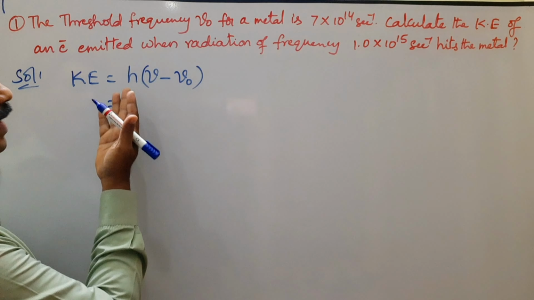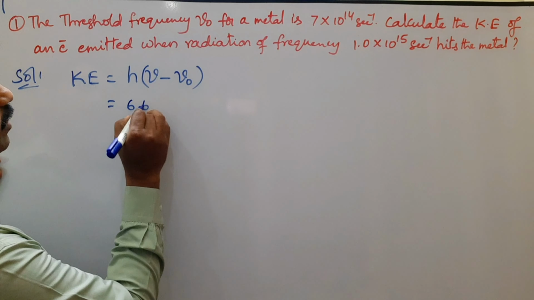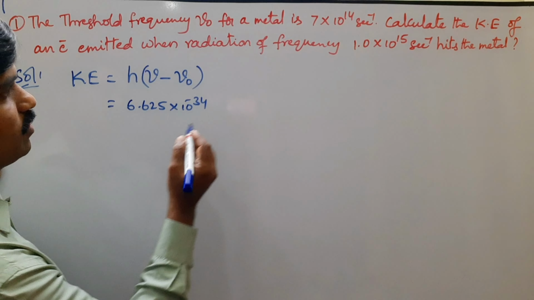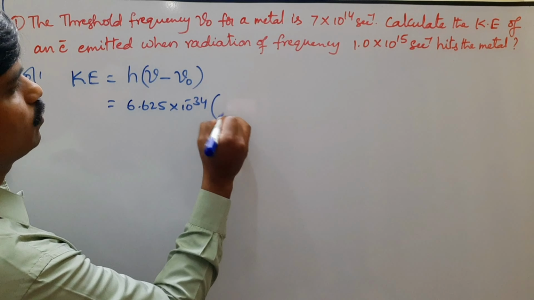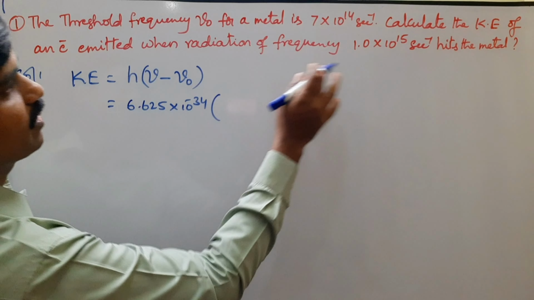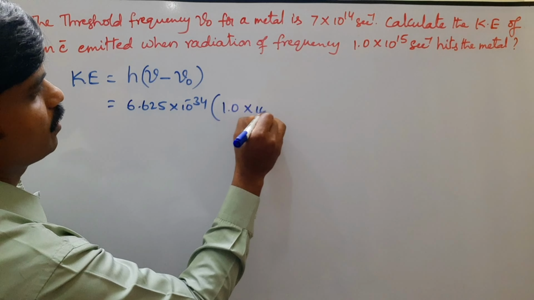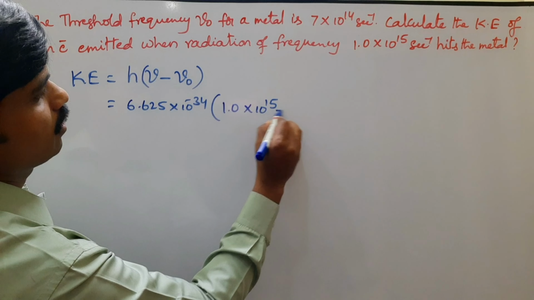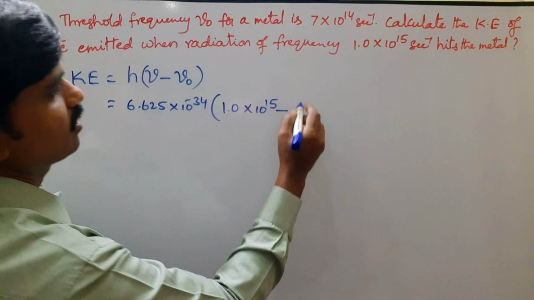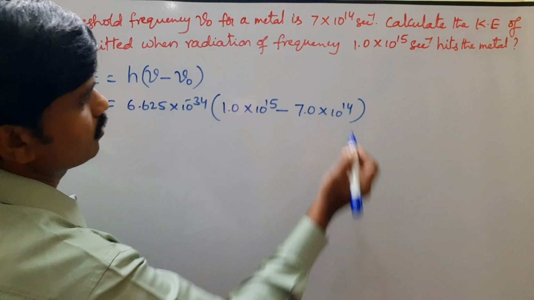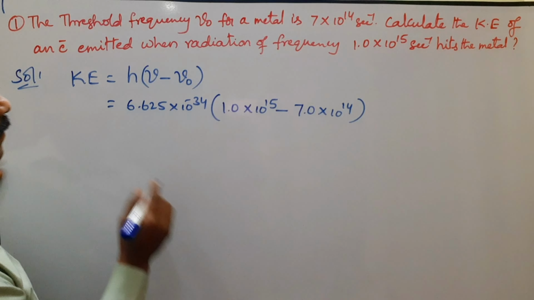We know according to Planck's constant, h is equal to 6.625 into 10 power minus 34 in mks units, joule seconds, into nu value. Nu value is given, 1.0 into 10 power 15, minus nu naught value, 7.0 into 10 power 14 second inverse.